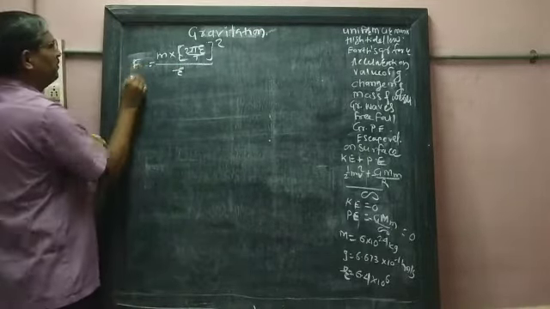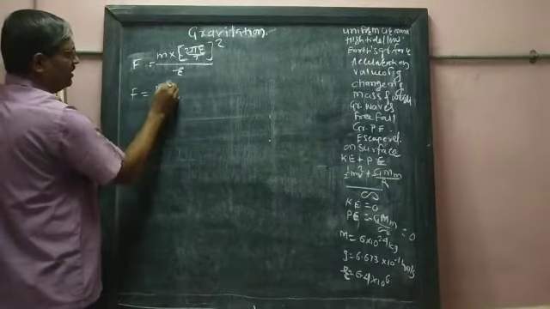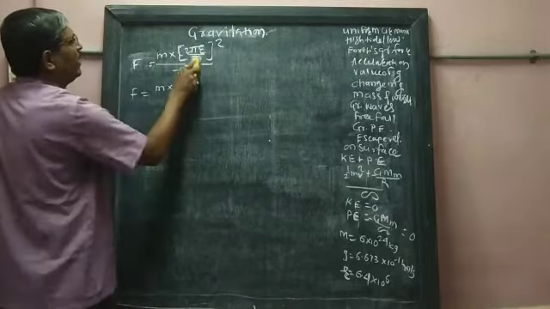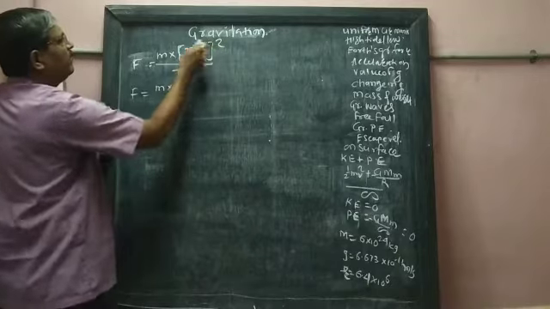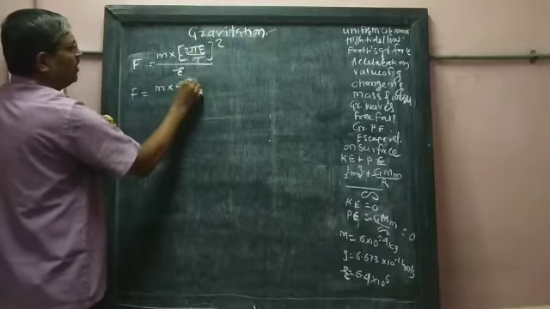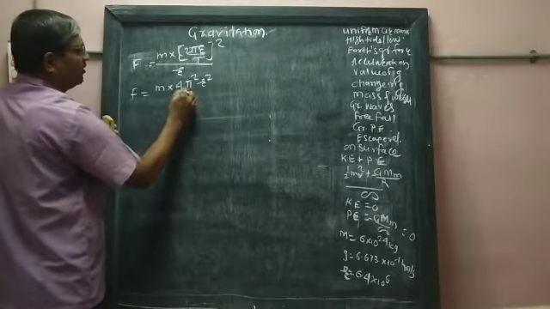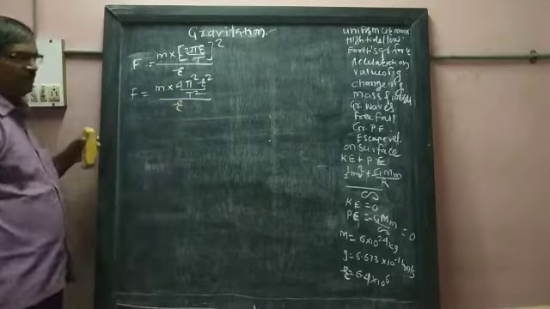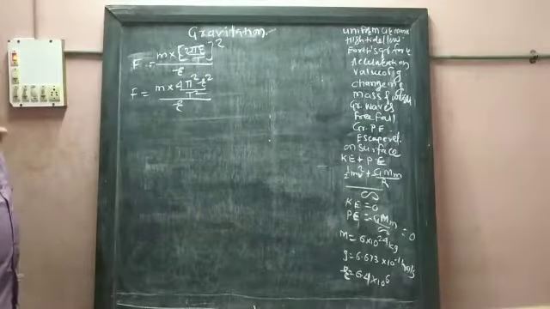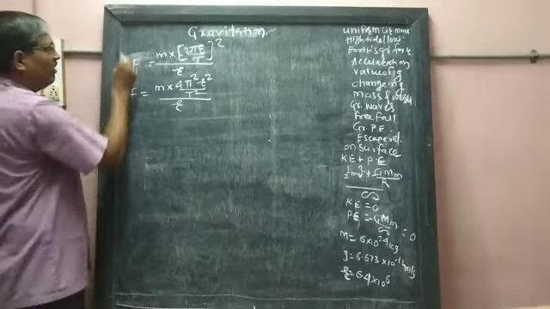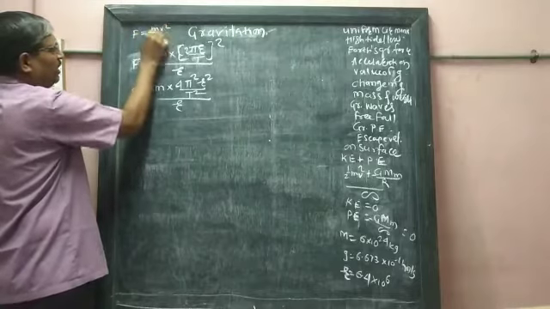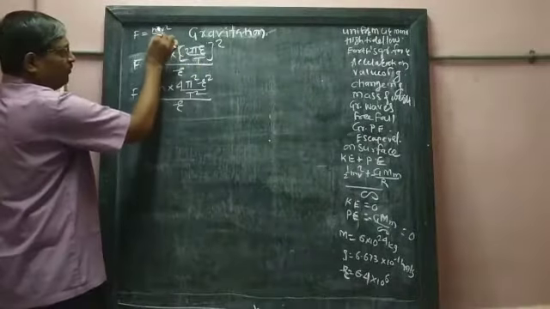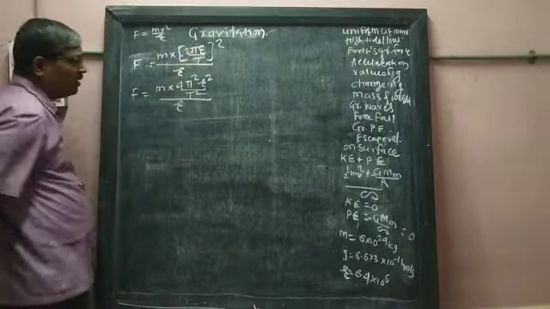What is becoming? Check. F is equal to m, as it is here 2 pi r upon t, we should take the square, because it is V square. Squaring, 2 square becomes 4, pi square, r square as it is, and here t square, and these remain as they are. It is confusing to you, not given properly in the textbook. So one more time, see that our formula was F is equal to mv square upon r. Then the value of V is 2 pi r upon t.